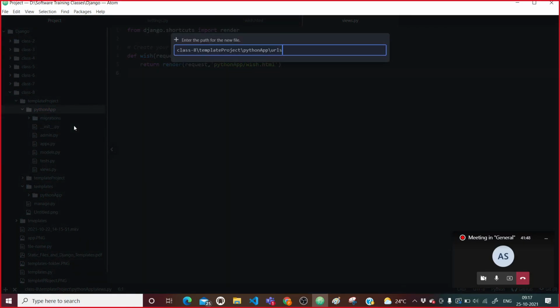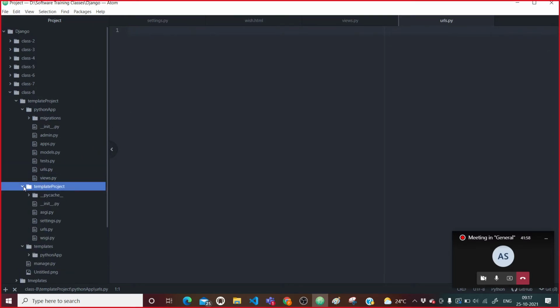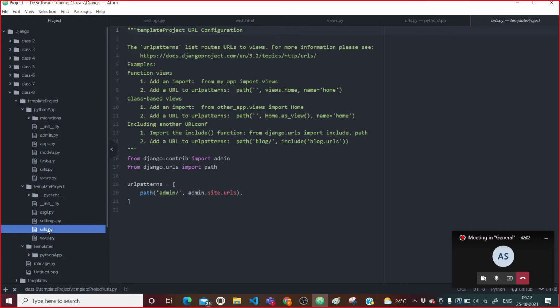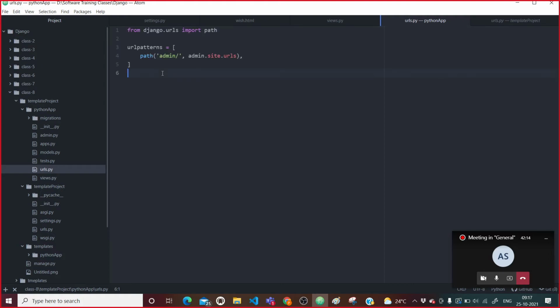And what we need to do here, if you are blank for this, you can go inside the template project, go to the urls.py file, and simply copy this. Then come here to the new urls.py file and paste it.